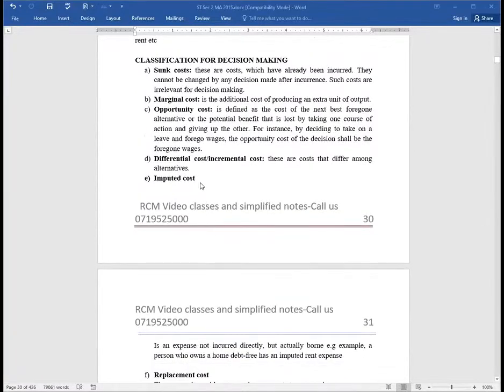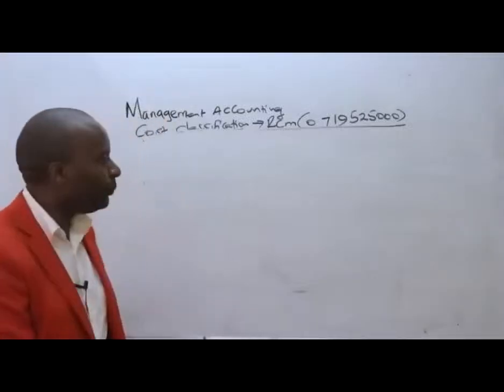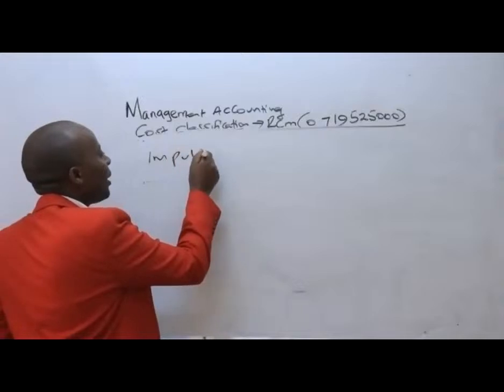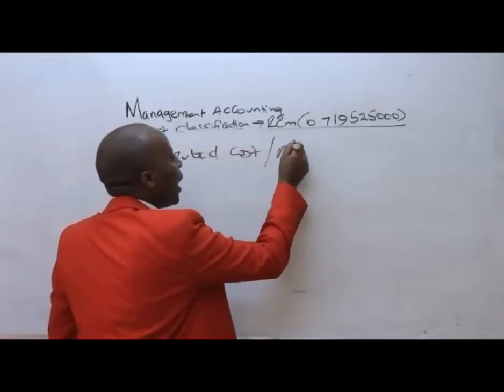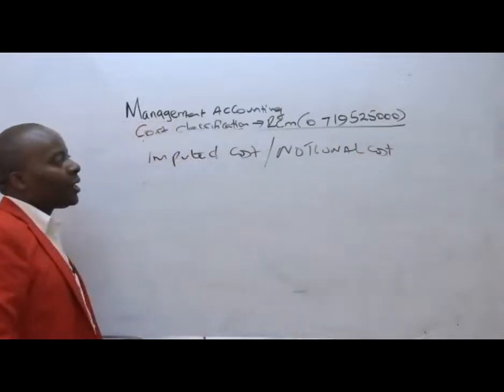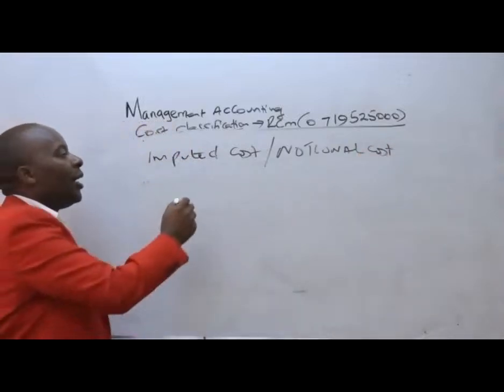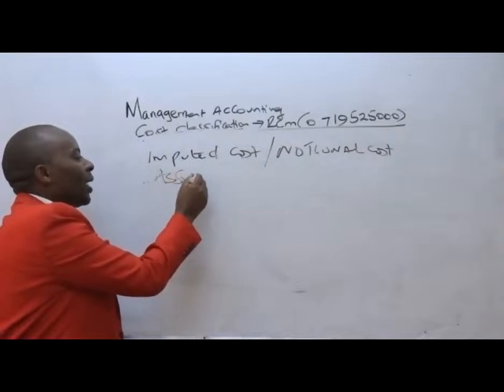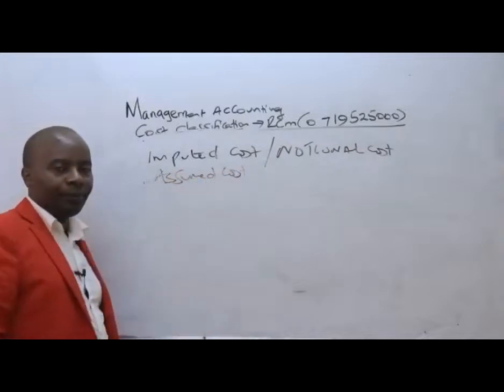Imputed is another word for notional. Imputed cost is a notional cost. And a notional cost basically is an assumed cost.